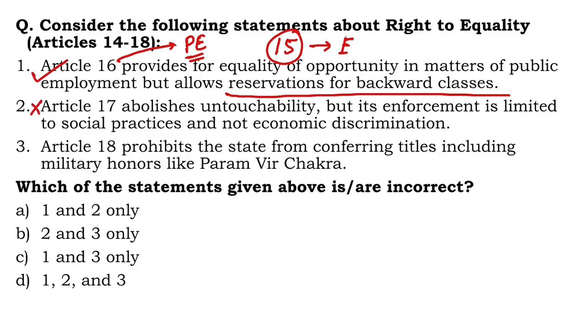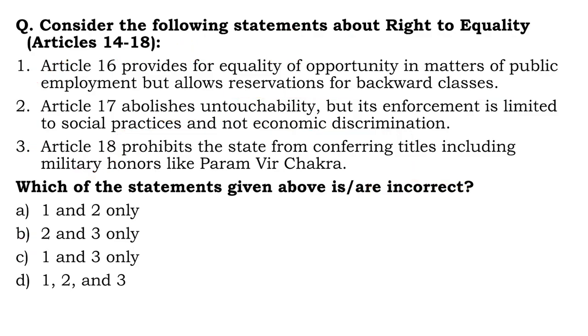And third one, Article 18 prohibits the state from conferring titles including military honors like Param Vir Chakra. First part was of course correct, but second part is wrong because Article 18 does prohibit the state from conferring titles. However, the exception is military titles as well as what kind of titles? Academic titles. So these two are exceptions. They can be conferred on individuals. So 2 and 3 are wrong. Which statement is incorrect? Right answer is B, 2 and 3.